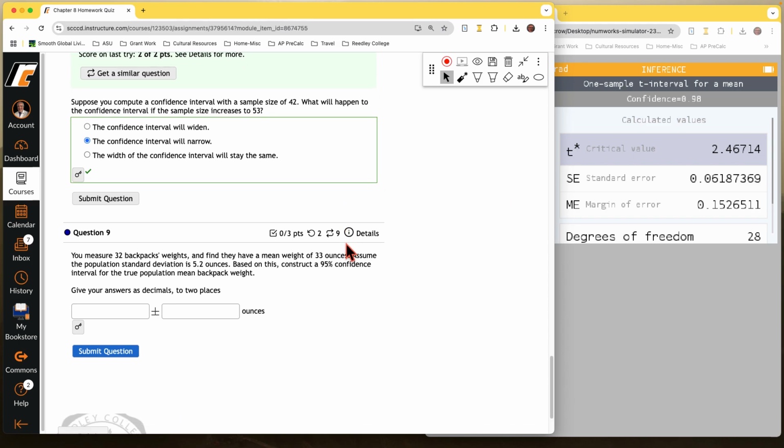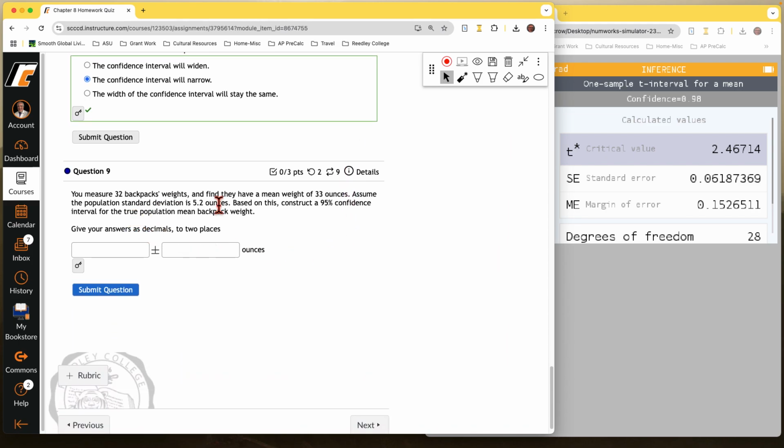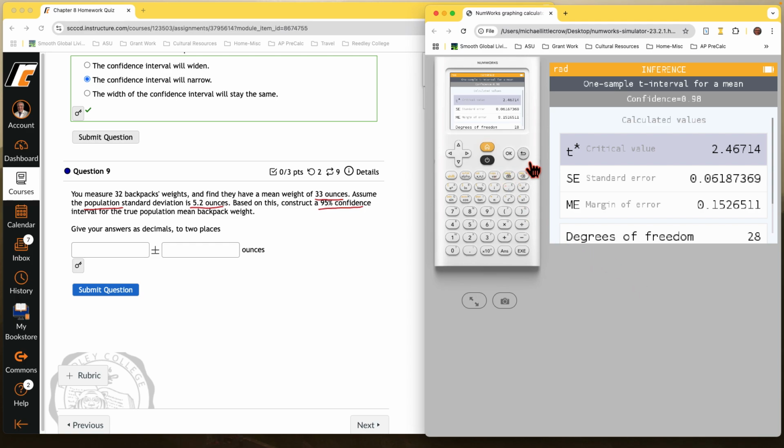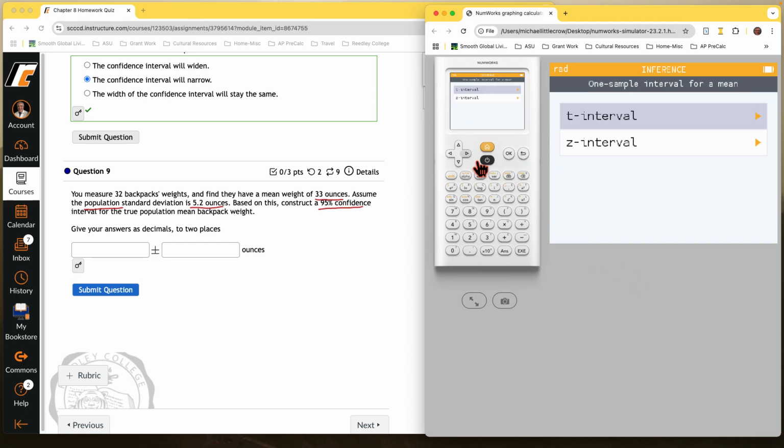Okay. Our last question here. You measure 32 backpack weights and find that they have a mean weight of 33 ounces. Assume this is the population standard deviation is 5.2 ounces. Based on this, construct a 95% confidence interval. Since we have a population standard deviation, we have to use the z interval. Okay, we have a mean, we have a standard deviation from the population.